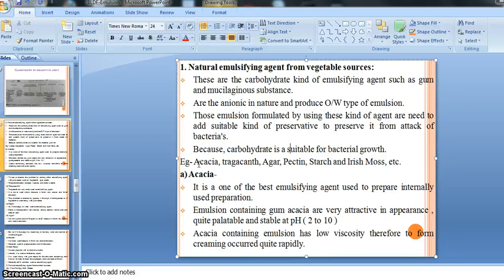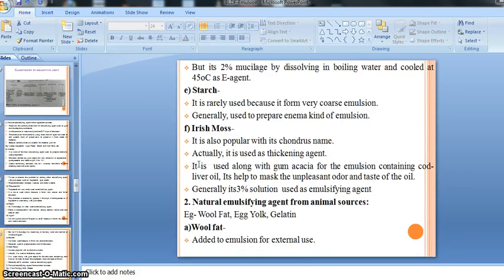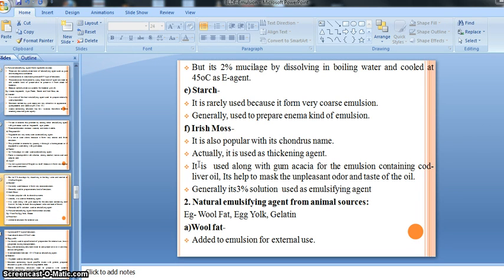You already studied this in your tablet dosage forms in first year. Gelatin also acts as gelatin powder, not a capsule shell. Gelatin powder acts as an emulsifying agent if we use it at a concentration of 1%. You should remember that a 1% gelatin solution can be used as an emulsifying agent.